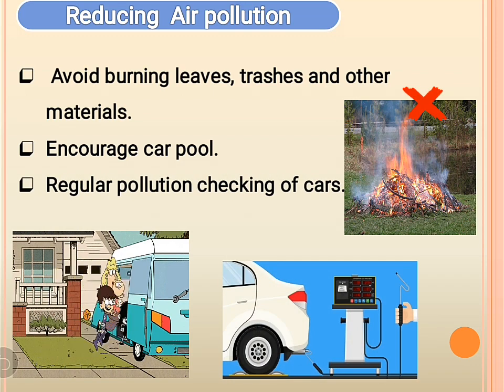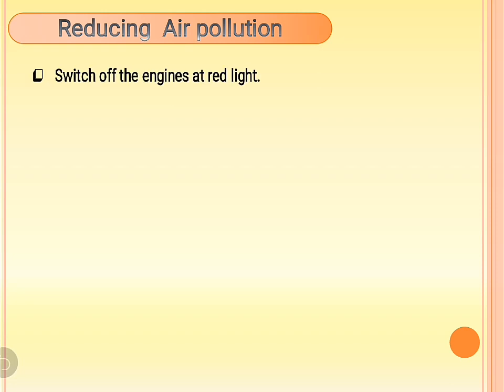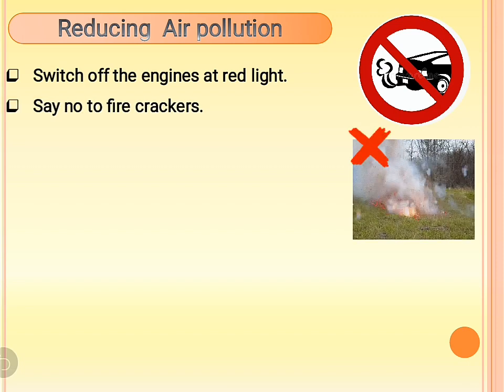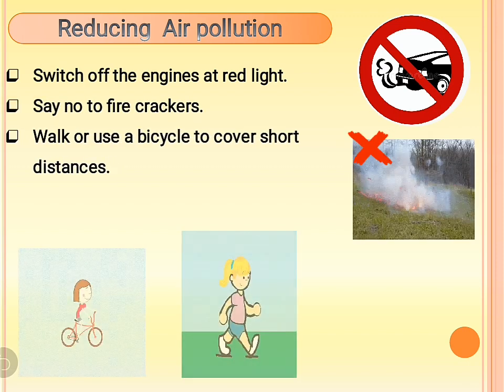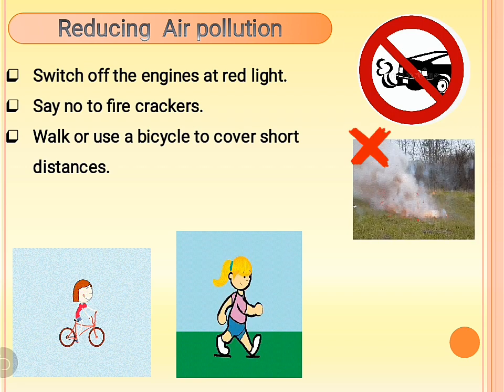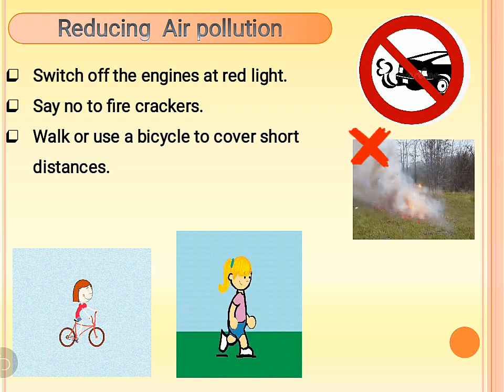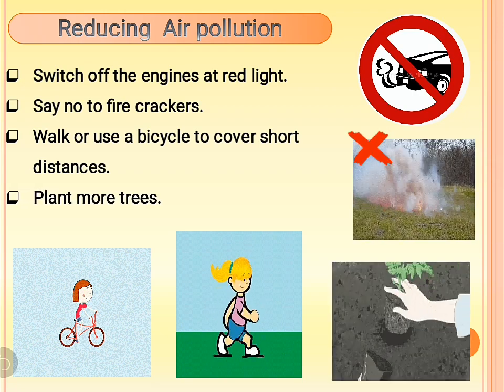Also, regular pollution checking of cars should be done. We all should switch off the engines at red light and say no to firecrackers. Other ways to reduce air pollution are to walk or use a bicycle for shorter distances. And we should plant more trees.